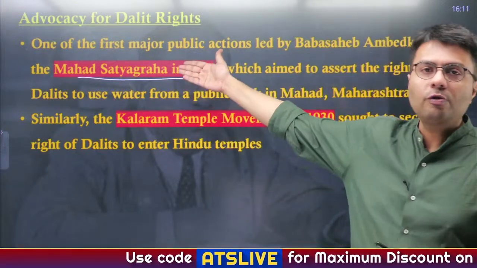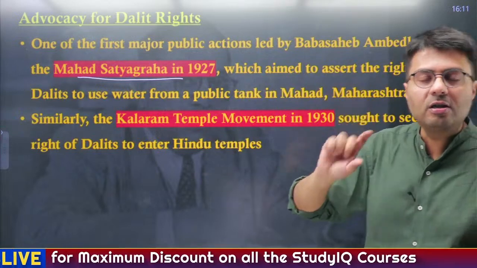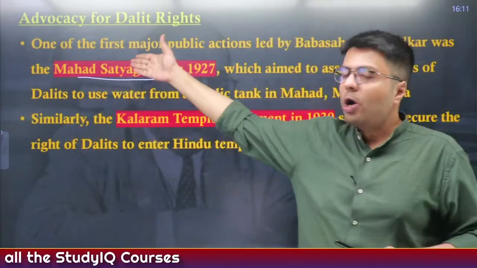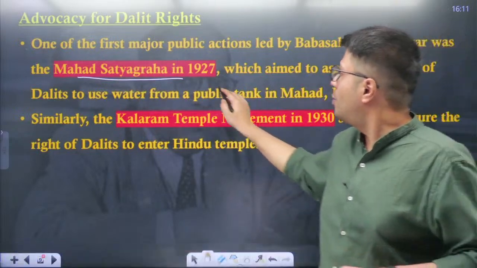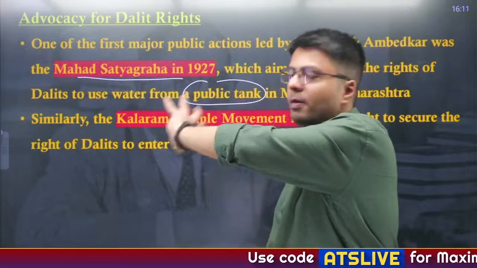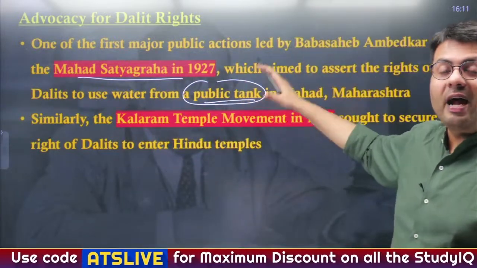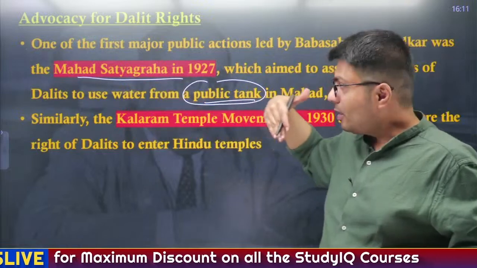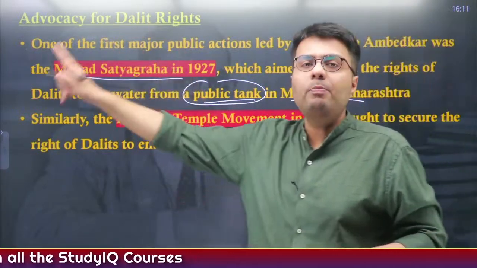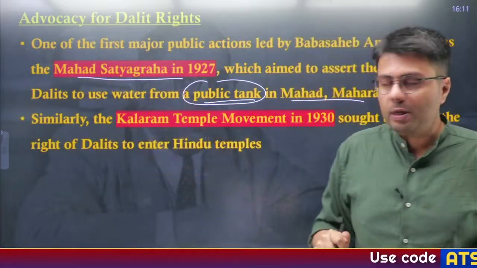So to fight such kind of injustice, Dr. B.R. Ambedkar first of all started with the Mahad Satyagraha, which was aimed at asserting the rights of Dalit people to access water resources. In the Mahad Satyagraha, he took water out of a public tank, which historically was prohibited for people of the Dalit caste to use. He took water out of that tank and drank that water. When he drank that water, it highlighted that even people from the Dalit section would be allowed to have water from such public utilities.